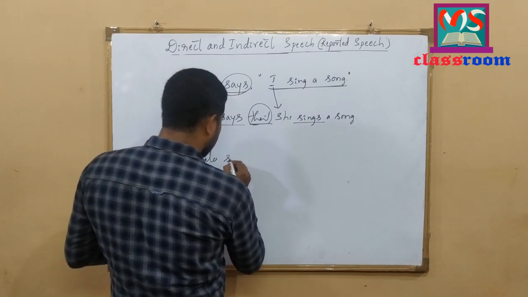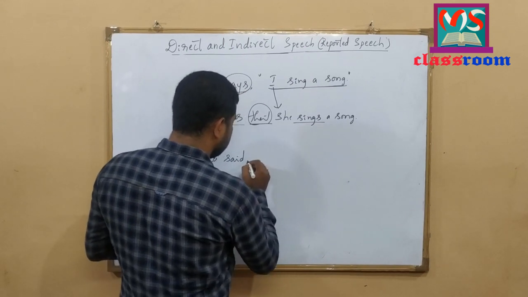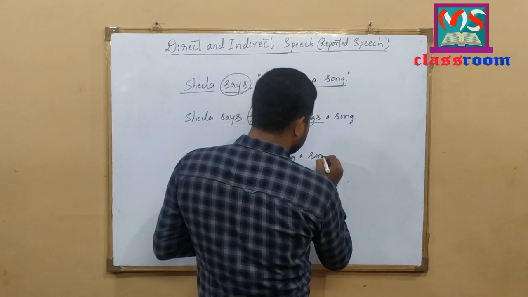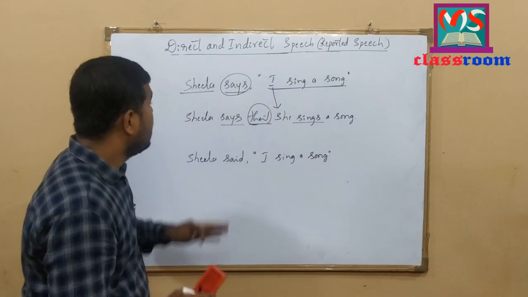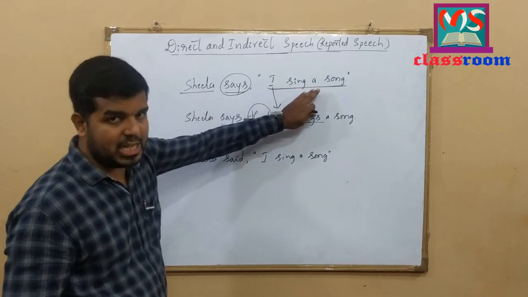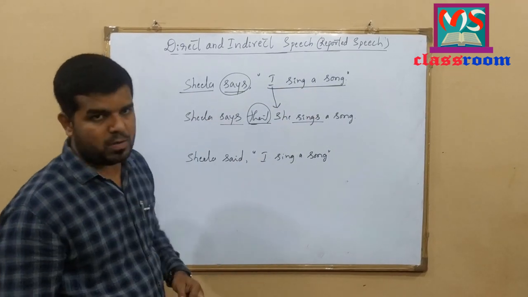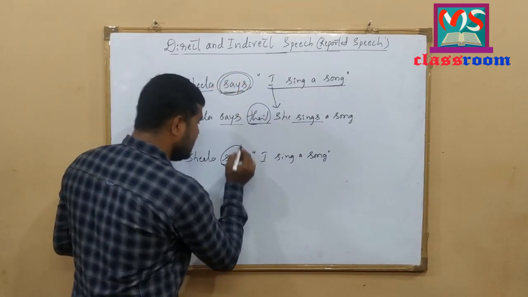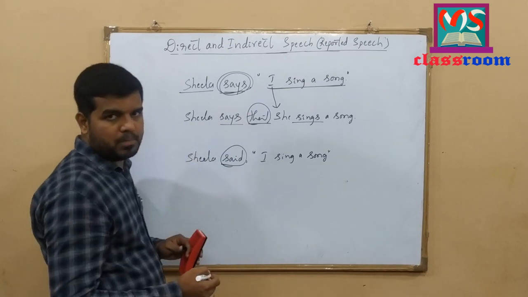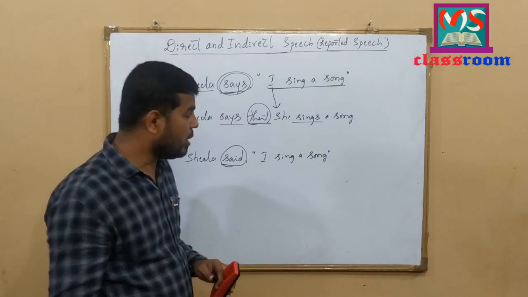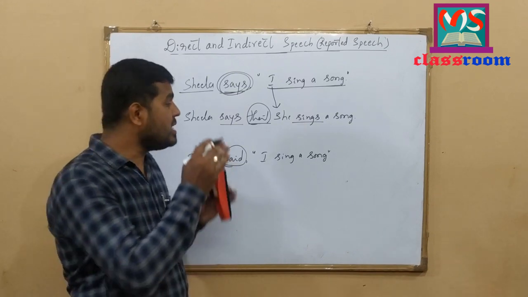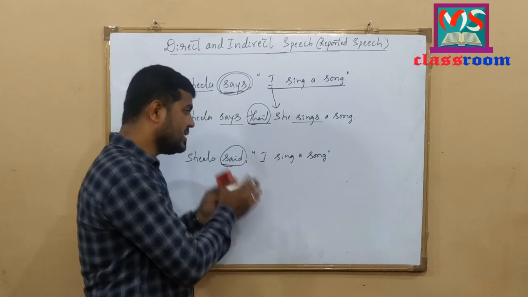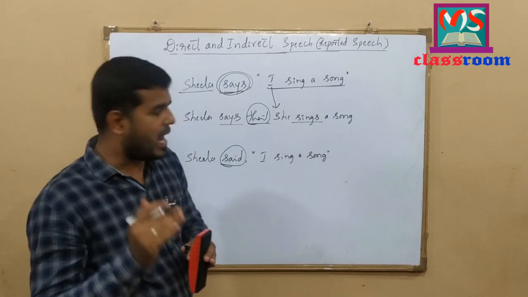Let me write the same example. Sheila said, I sing a song. Look at the difference here. Sheila says, I sing a song. Sheila said, I sing a song. Here, the reporting verb is in present form, but here, said is a reporting verb in past form. When we have a past form of reporting verb, then we should change the tense of the sentence to a different form of the tense while changing the sentence from direct speech to indirect speech.